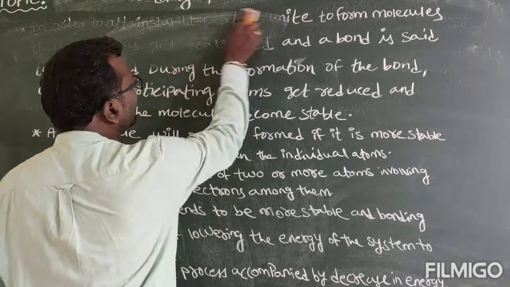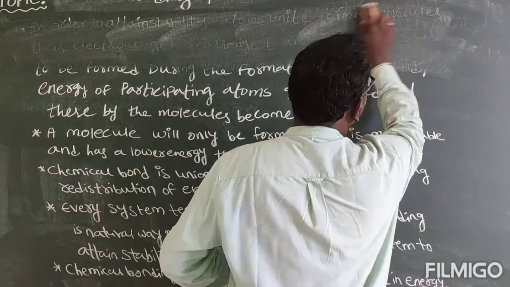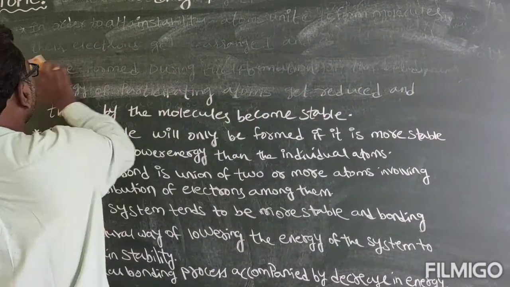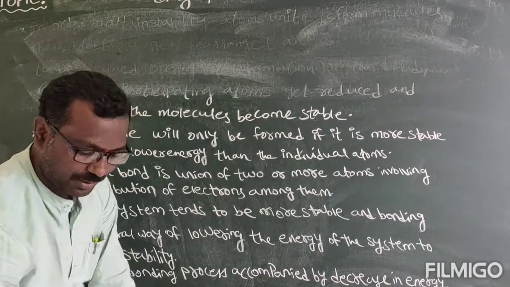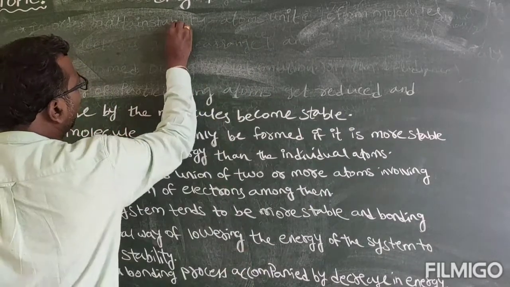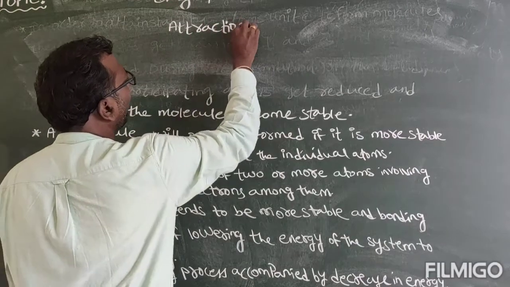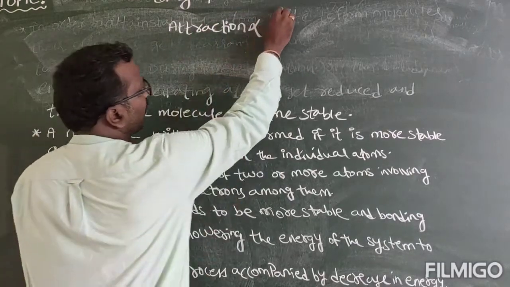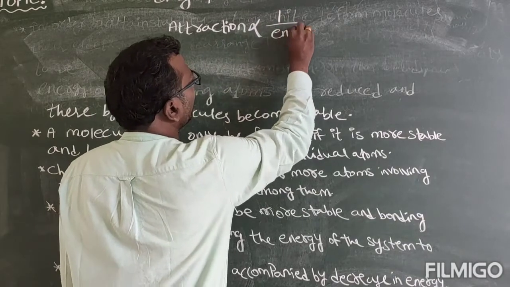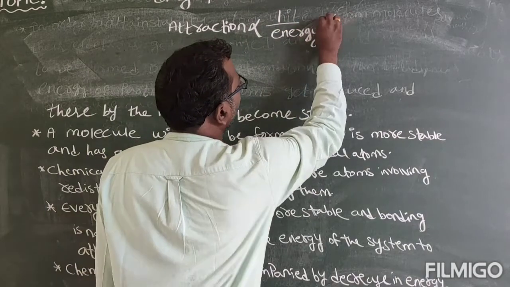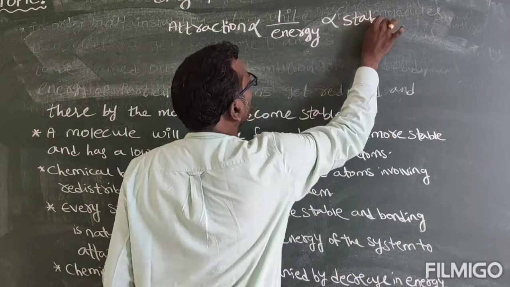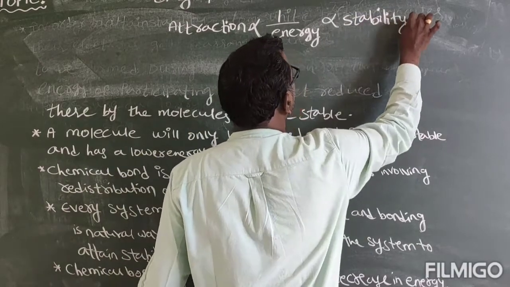And one more point, with this we will stop today's notes. What is that? Attraction is inversely proportional to energy and is directly proportional to stability.